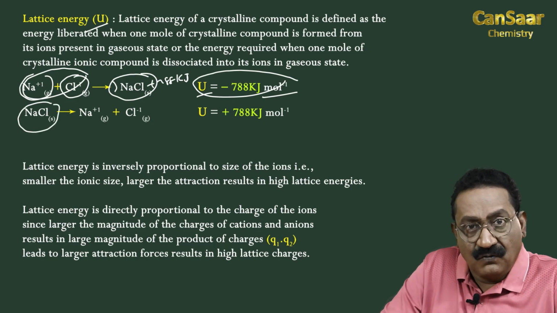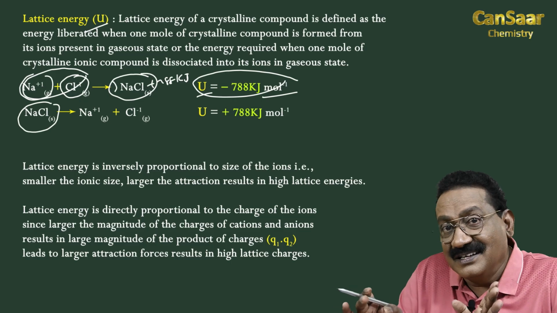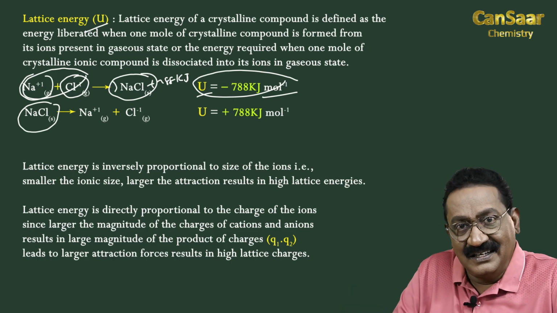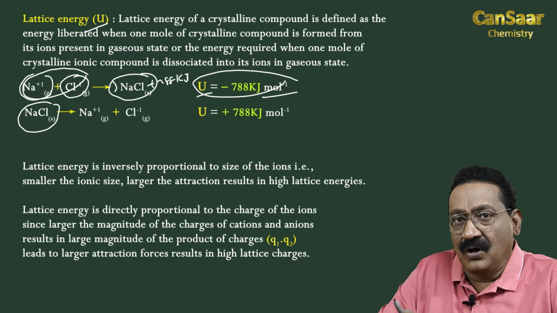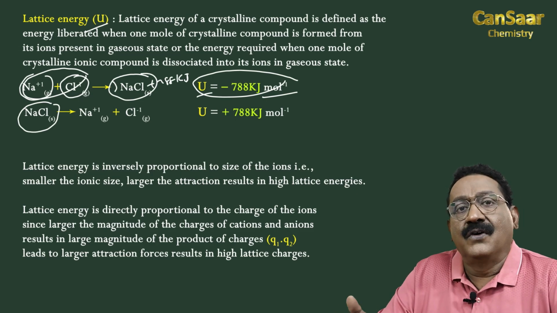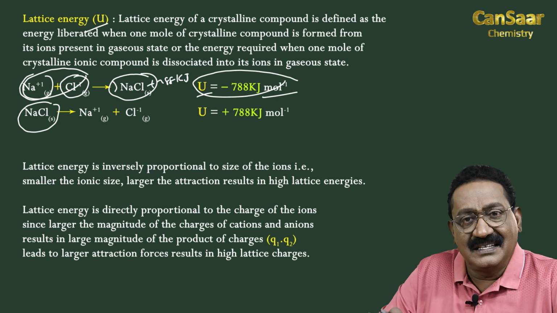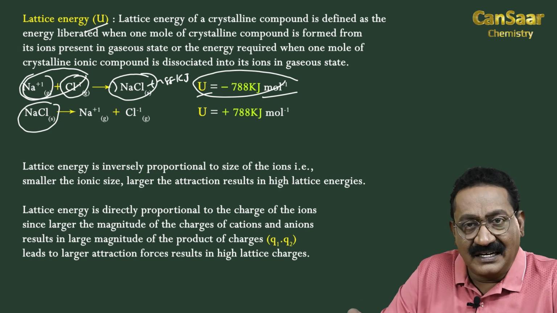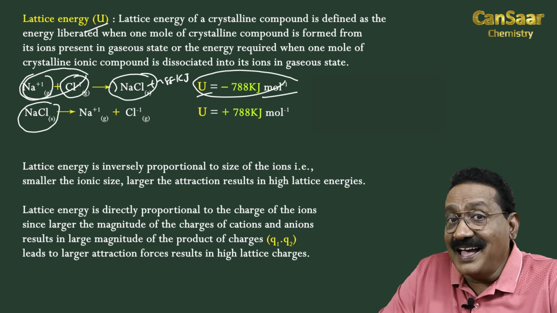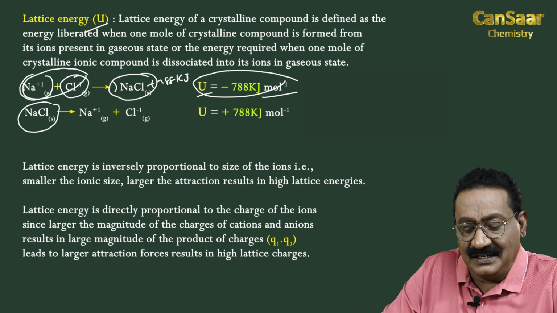Similarly, when 1 mole of crystalline compound is separated into ions, it requires energy, which is also known as lattice energy. Hence, whether 1 mole of crystalline compound is formed or separated, in both cases the energy liberated or required is called lattice energy. Smaller the ion, larger the lattice energy.